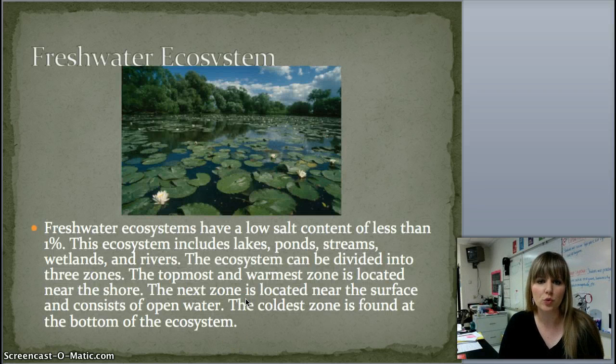First off, we have the freshwater ecosystem. Freshwater ecosystems have a low salt content of less than 1%. This ecosystem includes lakes, ponds, streams, wetlands, and rivers. The ecosystem can be divided into 3 zones. The topmost and warmest zone is located near the shore. The next zone is located near the surface and consists of open water. The coldest zone is found at the bottom of the ecosystem.